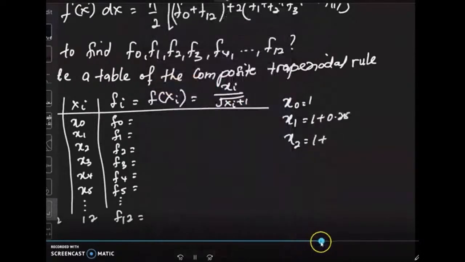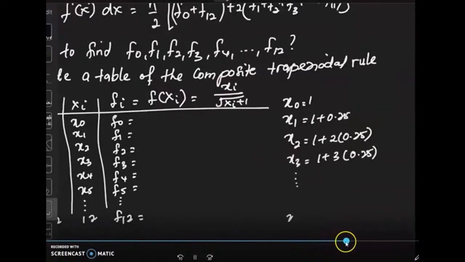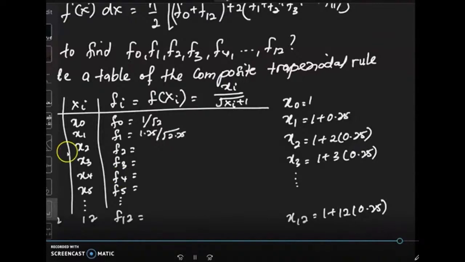So you do the domain of X plus 0.5: 1, 1.25, 1.5, and then you continue with the X. And then F0, you put aside, F12 you put aside, you separate with F1, F2, F3, F4 up to F11.